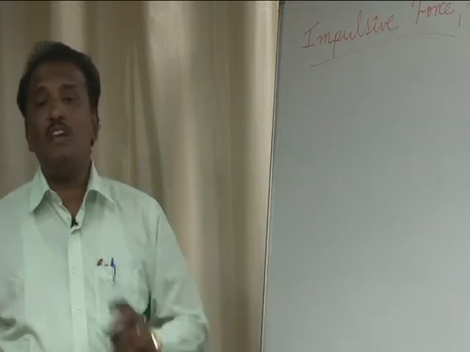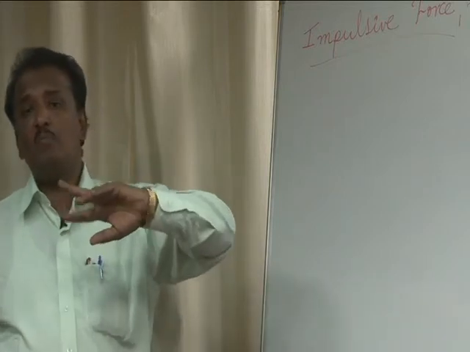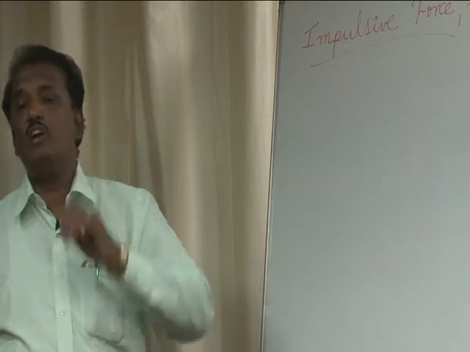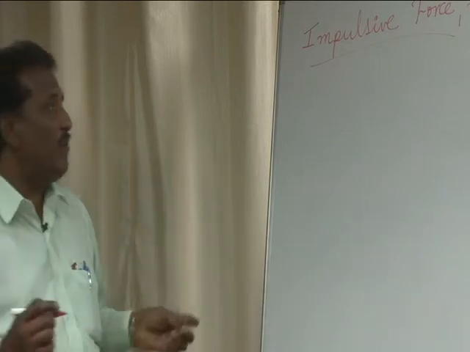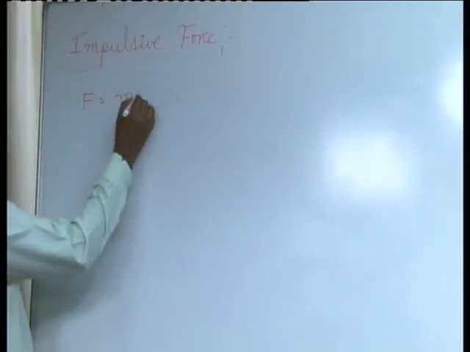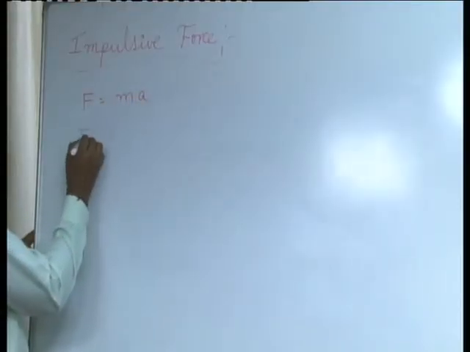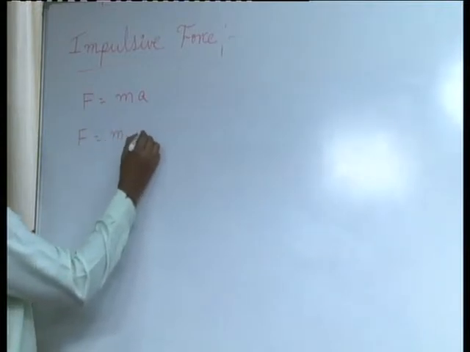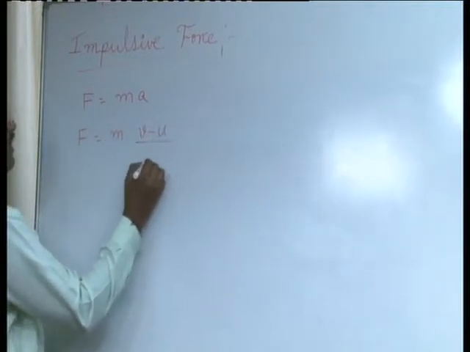Now you can say how the large magnitude of force and the short interval of time are connected. We know that F is equal to ma. Now F is equal to m into a, that is (v minus u) divided by t.